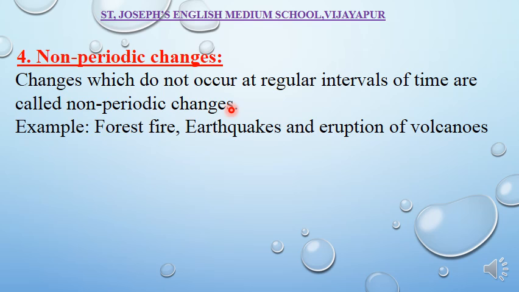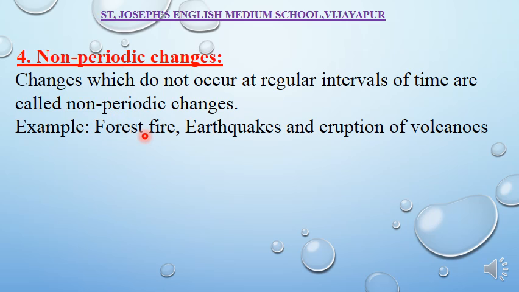At 2 o'clock it has to rain. After 4 o'clock it has to change into a bright sunny day. Is it possible that somebody is going to put a timetable for the climate? No. Such changes are called non-periodic changes.